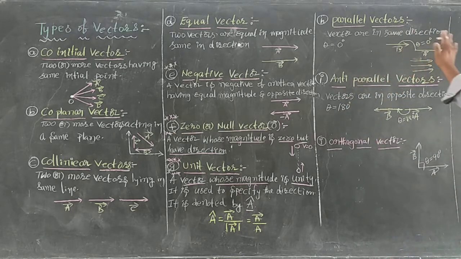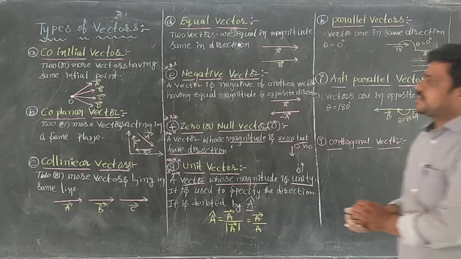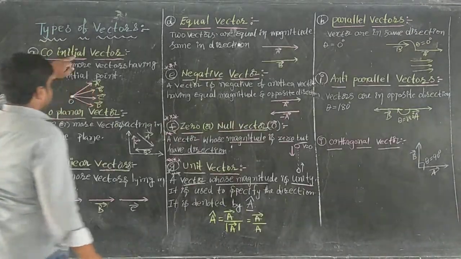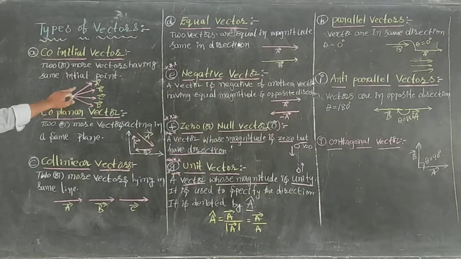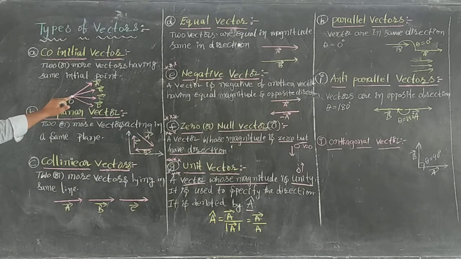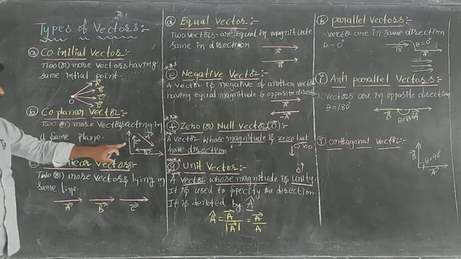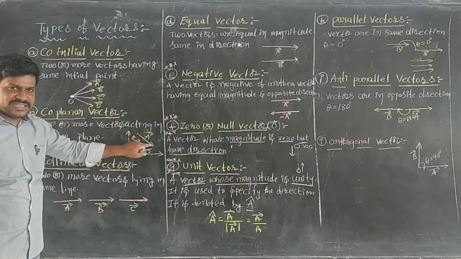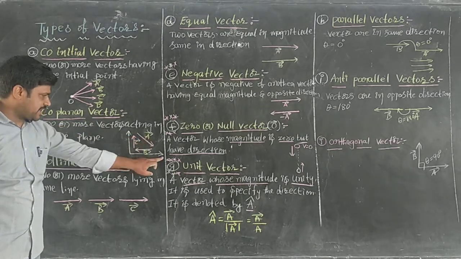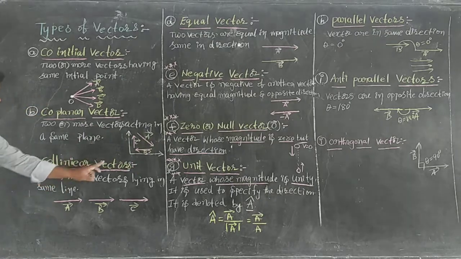Now these are all the types of vectors. First one, co-initial vectors. In case of co-initial vectors, all vectors have the same starting point. Coplanar vectors means the vectors are acting in the same plane, within the x, y plane. Next one, collinear vectors.